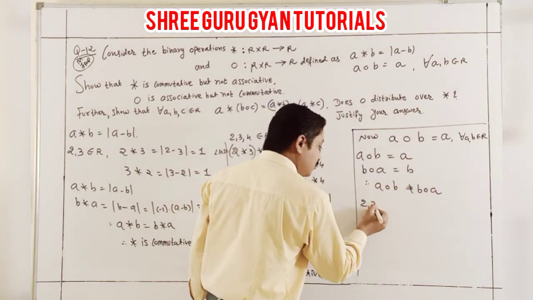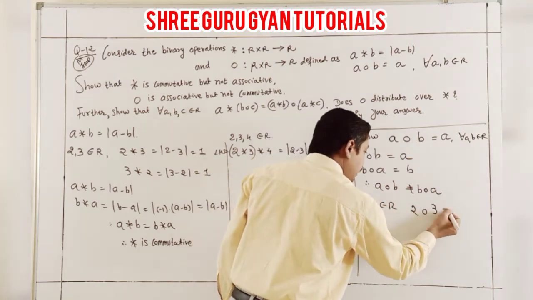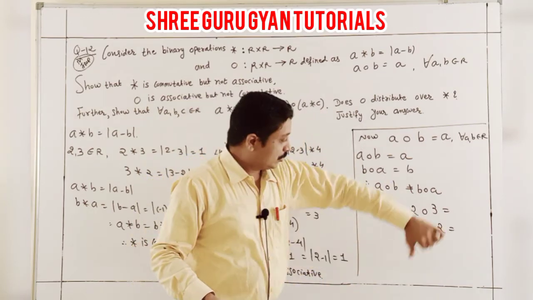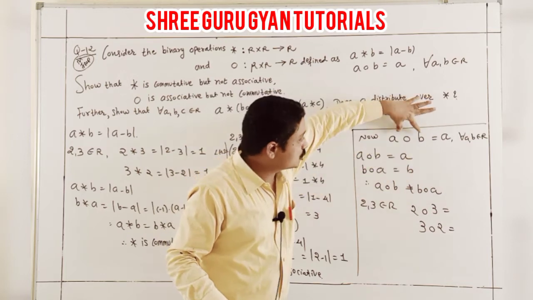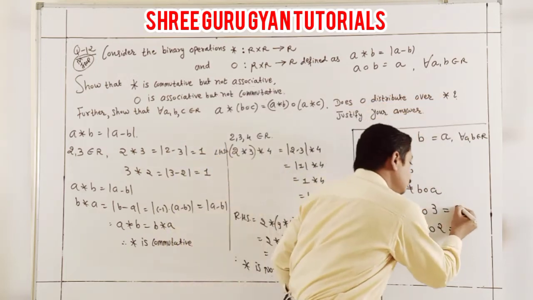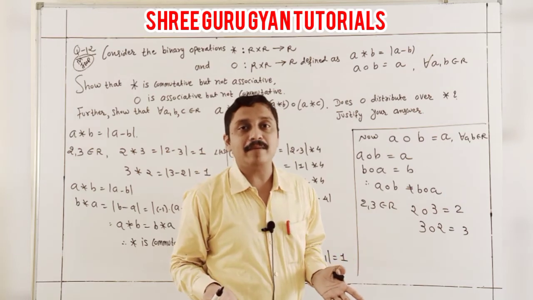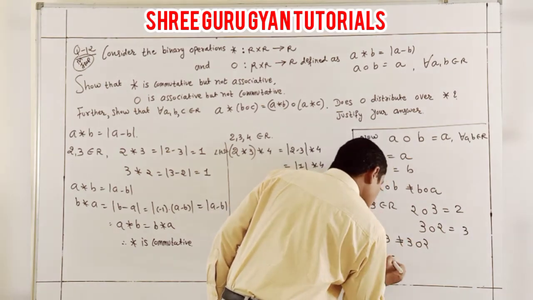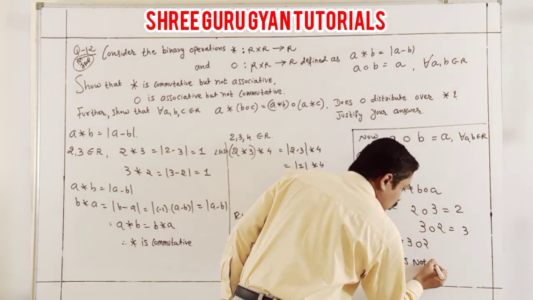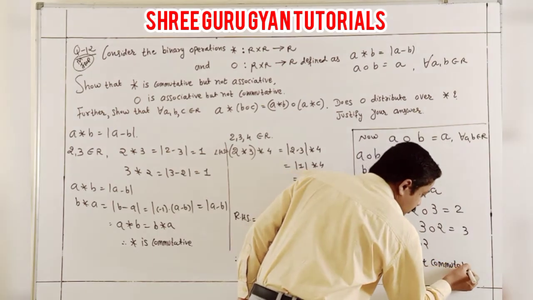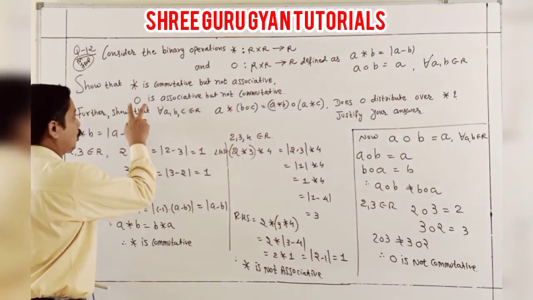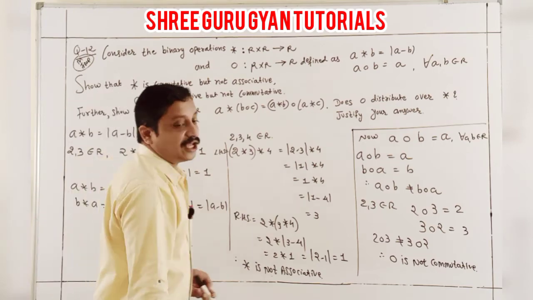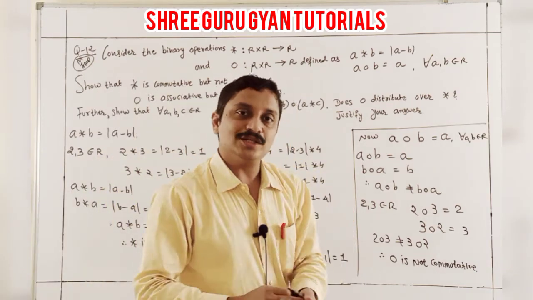Either you take some numbers: 2 O 3 and 3 O 2. Actually, O reading is the same as binary reading. 2 binary 3, what is 2 binary 3? The answer is A, so here it is 2, and here it is 3. They are never the same. So we can write down here 2 binary 3 is not equal to 3 binary 2. So O is not commutative. Students, look at that in your question: O is not commutative, proved. Now I check whether O is associative, by taking numbers and also without numbers.